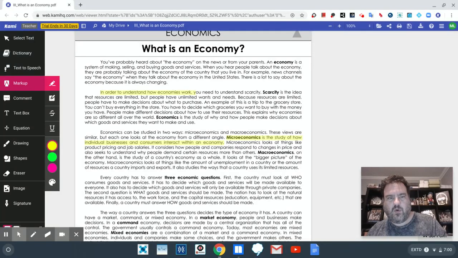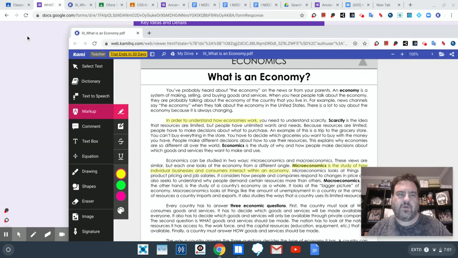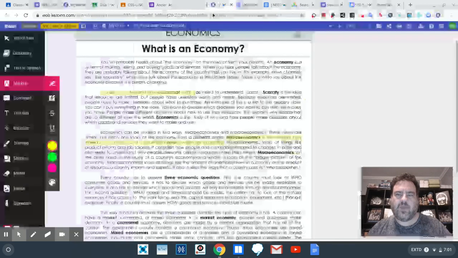And I can go very quickly back and forth between these documents. The other thing I can do, if I'm a little worried about doing that, is I can always pull it out into a separate window, and this way I can click back and forth. So I've got this window with my reading.